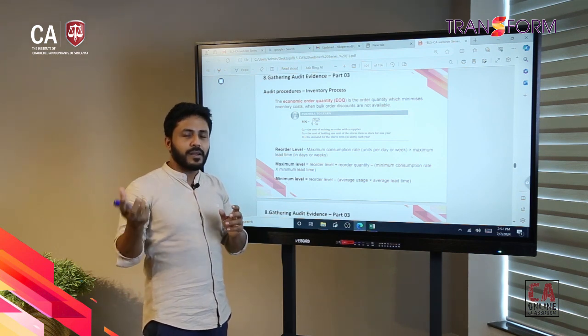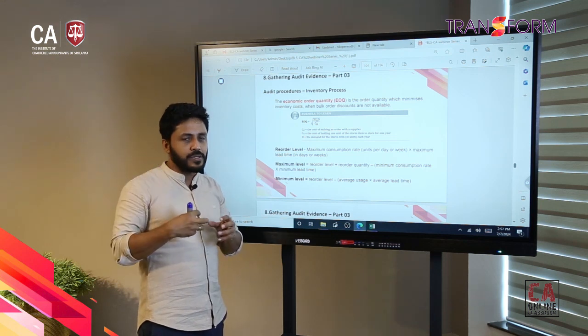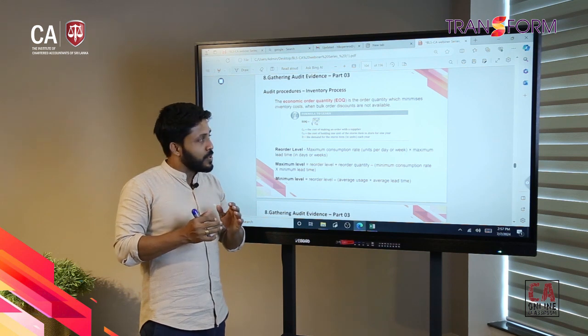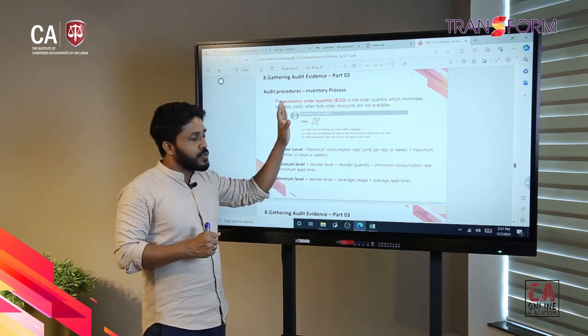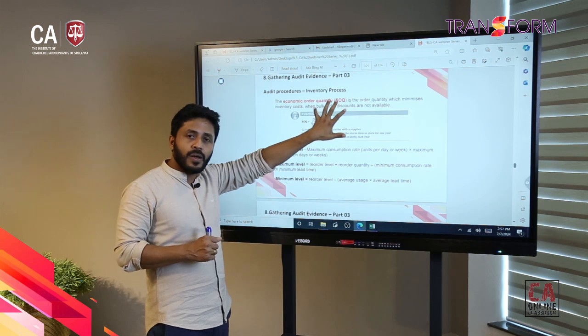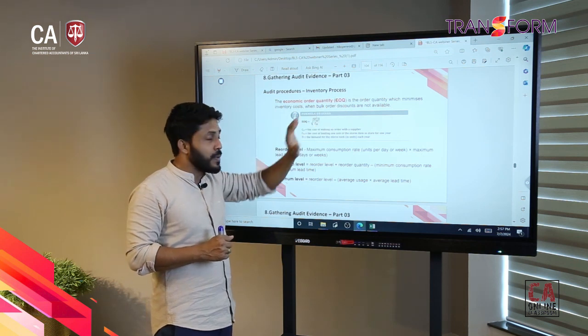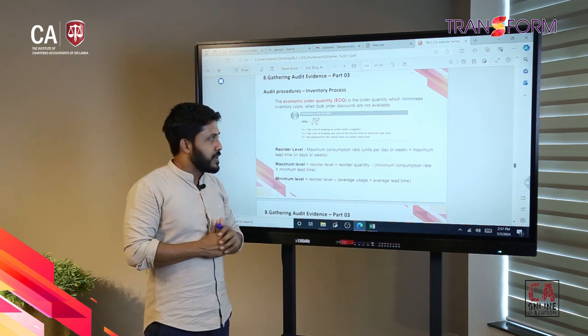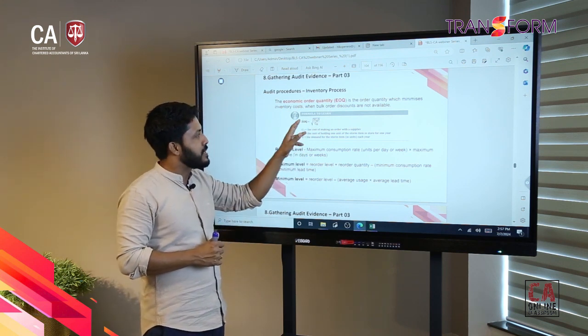Ordering cost and inventory holding cost should be minimized, right? To minimize that cost, we need to identify the exact or economical order quantity. Economic order quantity, right? We can calculate it by using this formula.